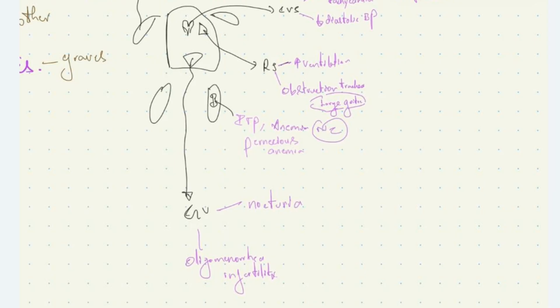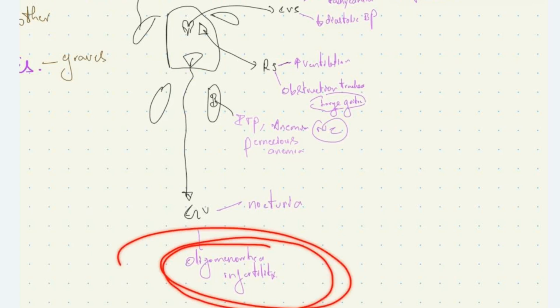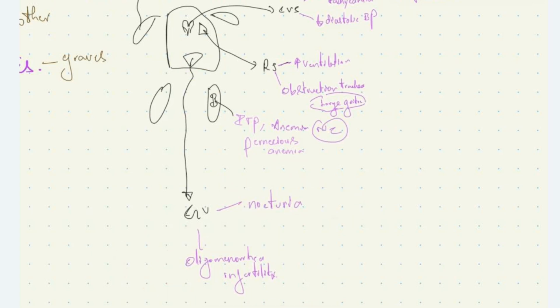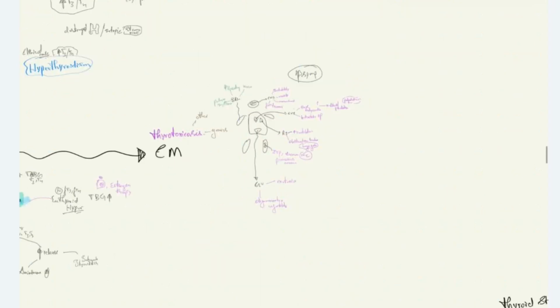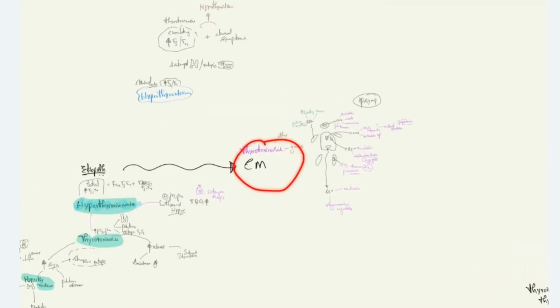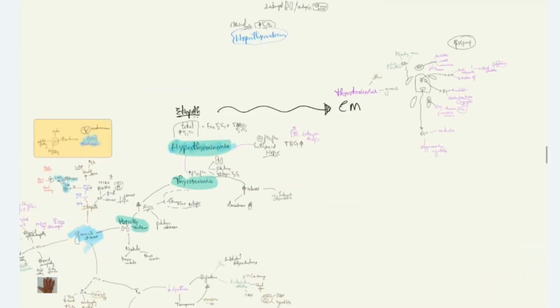The genitourinary manifestations are oligomenorrhea, infertility, and nocturia. We can see oligomenorrhea and amenorrhea in both hyperthyroid and hypothyroid patients. Very, very important. This is all about the clinical manifestations that we see in thyrotoxicosis. Now, how do we treat these patients? How do we manage these patients?